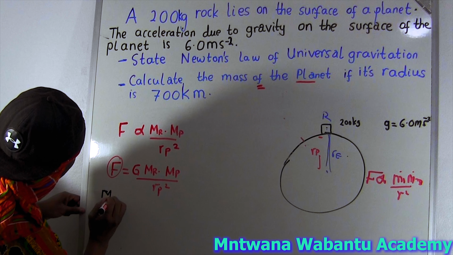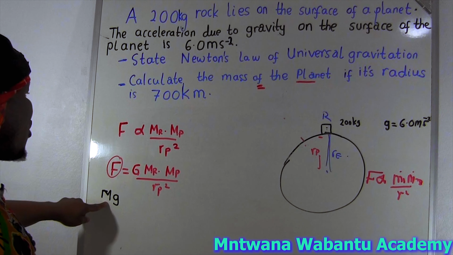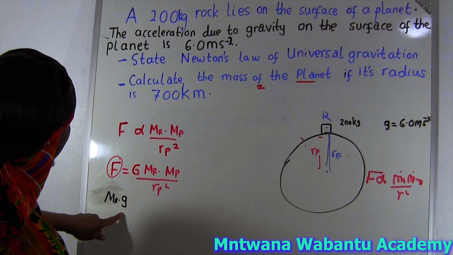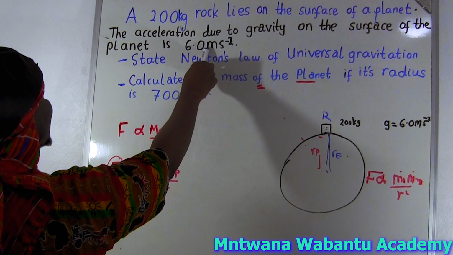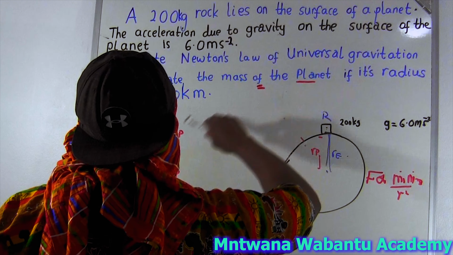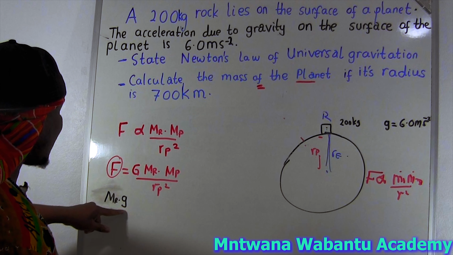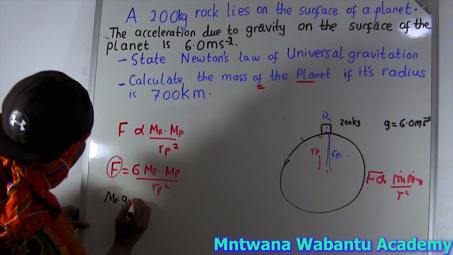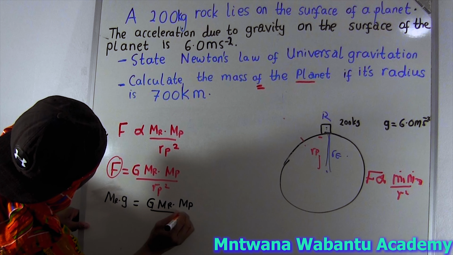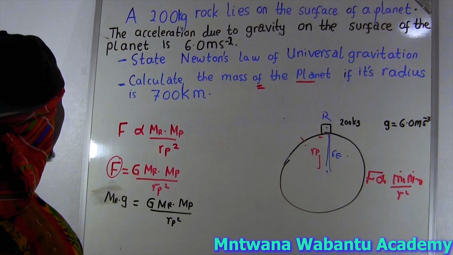Force of gravity is mass times gravity. This is the mass of the rock times the gravitational acceleration, which they give us on the surface of the planet. The acceleration due to gravity on the surface means mass of the rock times g equals gravitational constant, mass of the rock, mass of the planet over the radius of the planet squared. Now let's see what cancels.